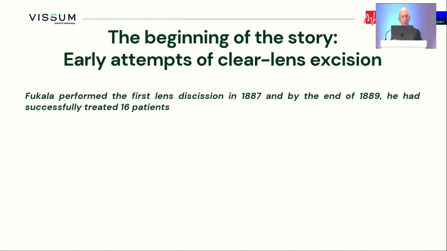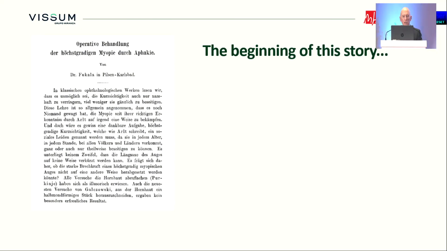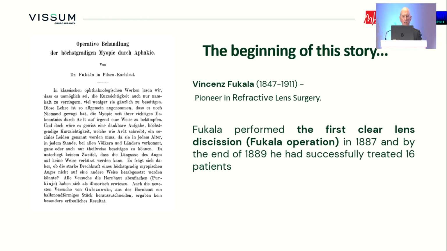Refractive lens exchange started years ago, as far back as 1887. Fukala was the first, in Poland, to have the vision of replacing the lens in the high myope, and the Fukala procedure was performed, obviously, at a very early stage with very primitive methods, giving troubled and controversial results. This paper was published by Fukala in Poland, and he was the pioneer in lens refractive surgery. He performed the first clear lens extraction in 1887, and by 1889 he had already treated successfully 16 patients.